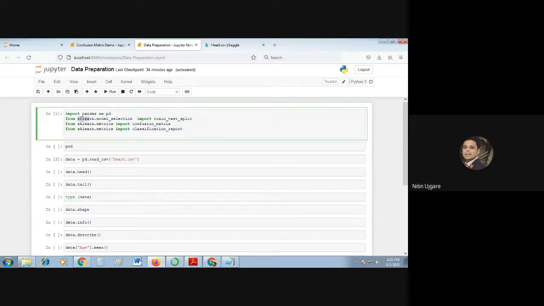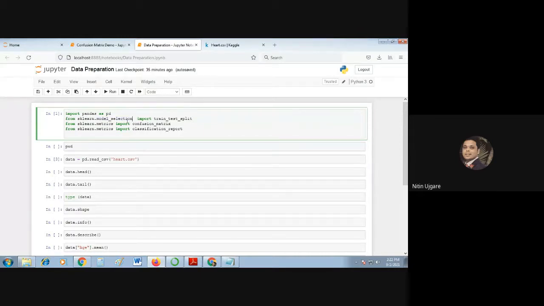It's a big library in Python, which gives you n number of functions, right from creating a model to splitting the data set, and so on and so forth. So these are some functions of this package that we are going to use.